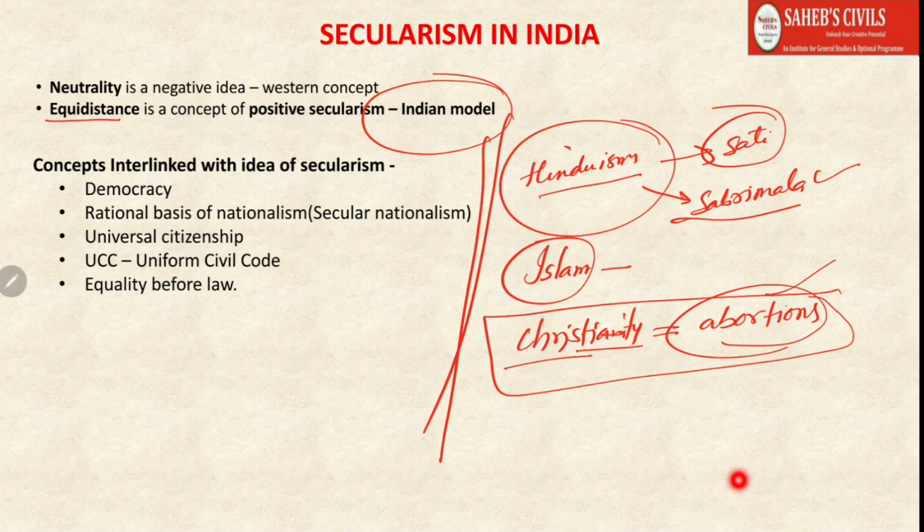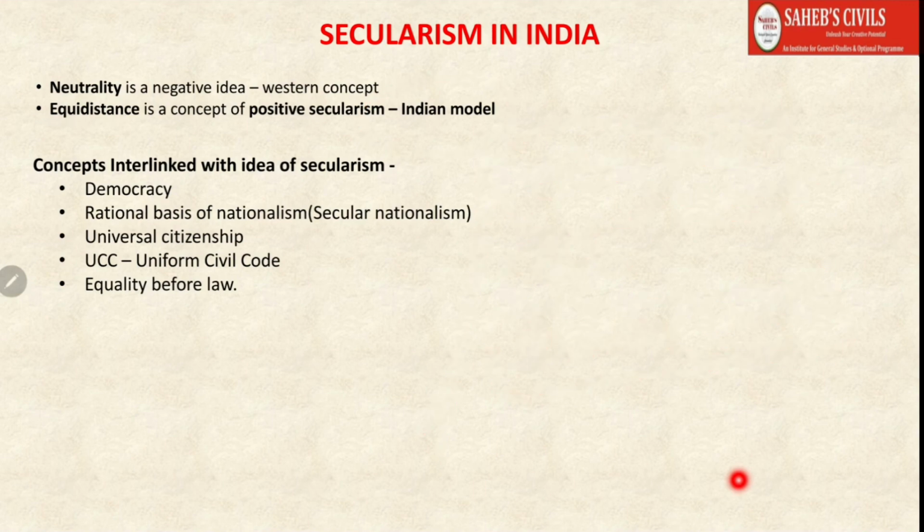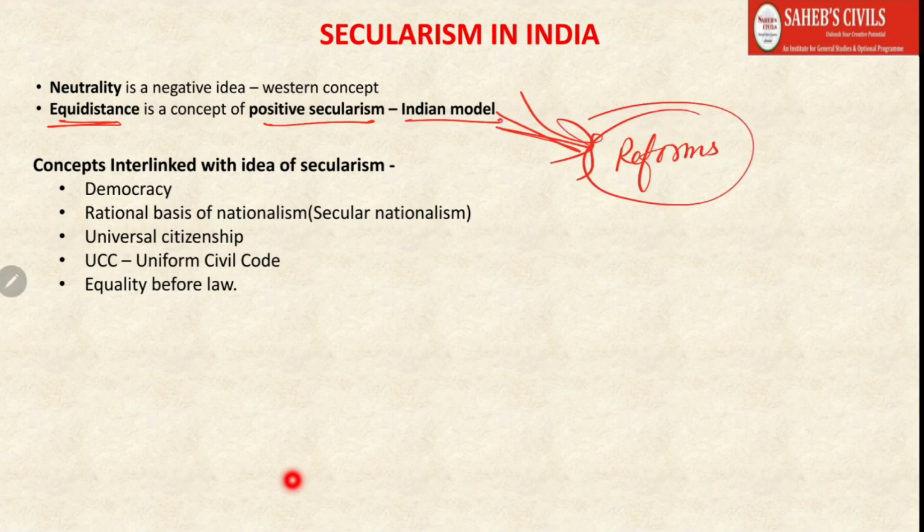Should the state not intervene so as to take care of these issues? Because ultimately, what is the work of the state? The purpose of the state is the welfare of the citizens. So if there are issues with certain religions, then what we need is reforms. We need religious reforms, we need regulations, right?